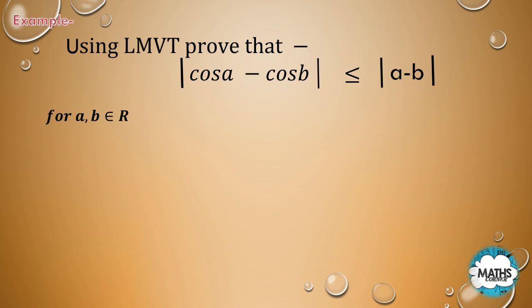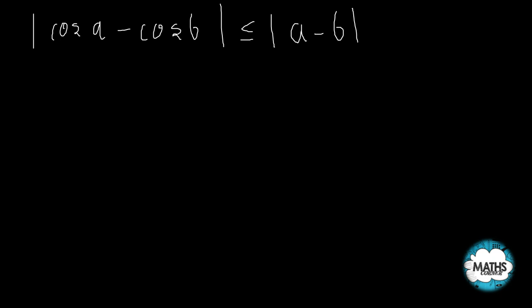So here I will be creating a function f(x). Let that function f(x) be equal to cos x. That is, function f(x) equals cos x. Now I will apply the LMVT here.